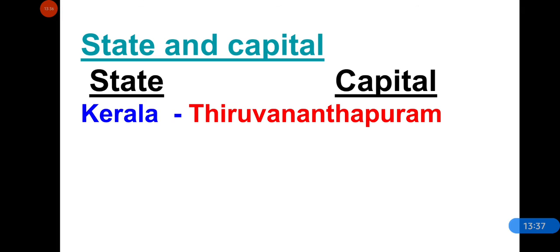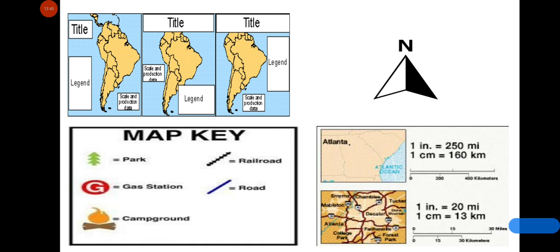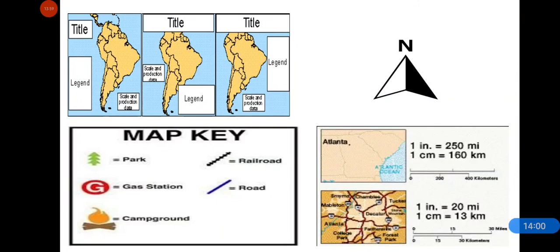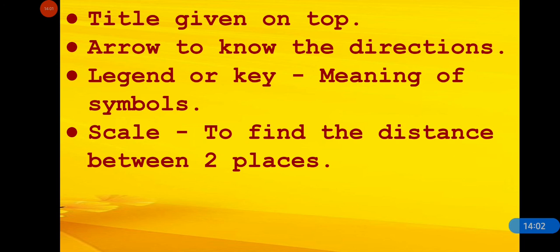Now let's revise what we have studied today. So there are four elements in a map: title, direction, legend and scale. They help us to read the map and they are known as the elements of a map. And how do these elements help us? Title helps us by knowing the name of the map and which country and which state this map belongs to.